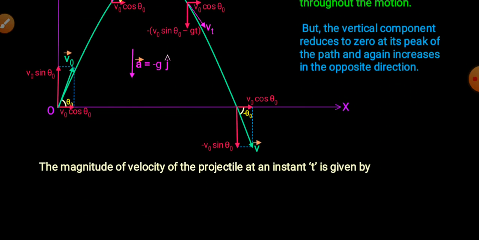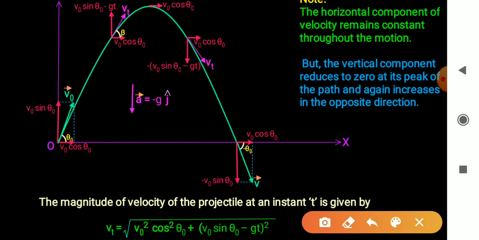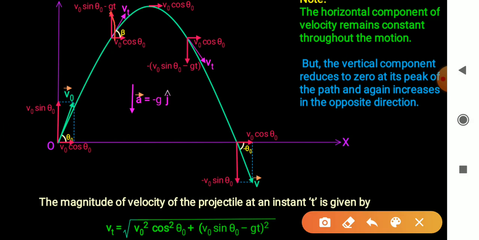Magnitude of velocity of the projectile at any instant t is given by, see in this diagram, at any instant t, velocity component is given by, in x direction V naught cos theta naught, and in y direction V naught sin theta naught minus g t, right?